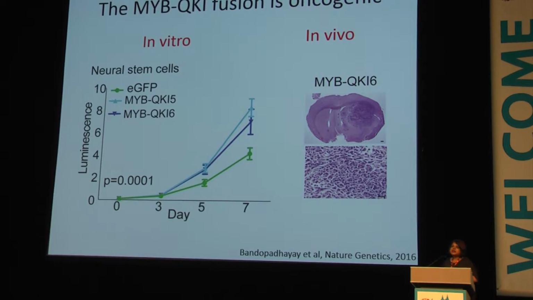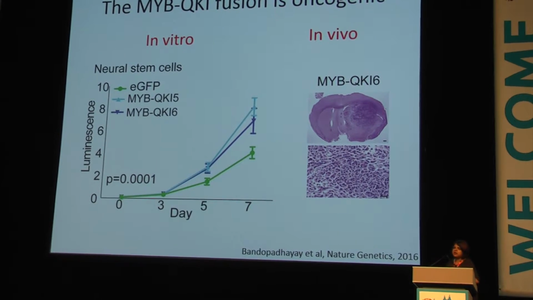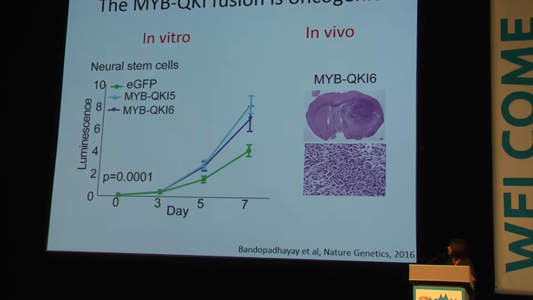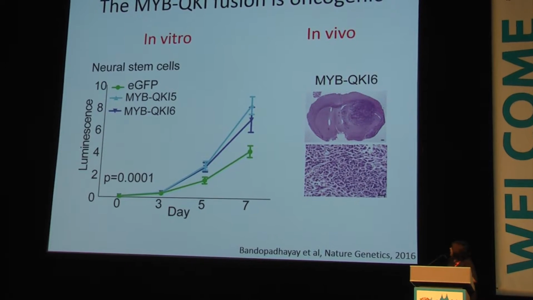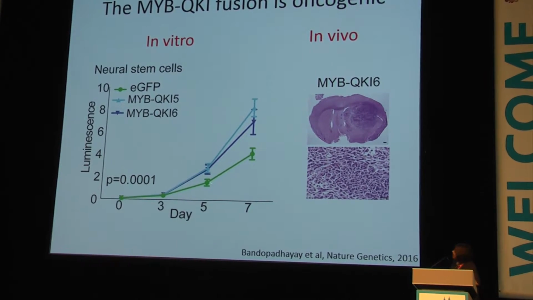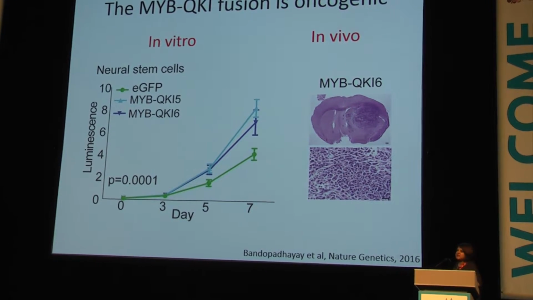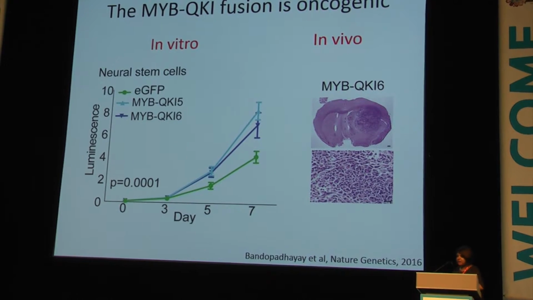So to address the first question, we overexpressed MYB-QKI, the fusion protein, 2 different splice variants in mice neural stem cells, and observed in vitro a significant increase in proliferation compared to EGFP controls. And when we injected these cells into mice brains, it was sufficient to induce tumor formation.